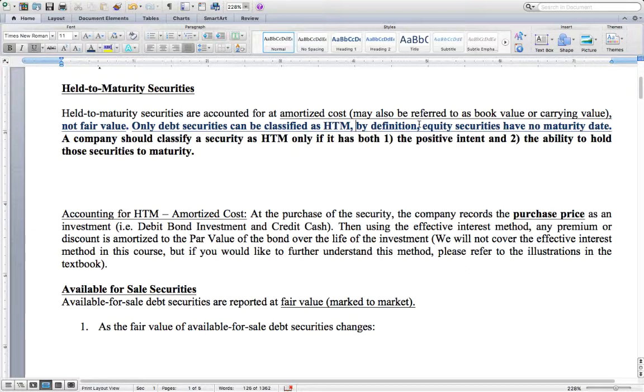So for debt and equity securities, they could have available for sale or trading. However, held to maturity is only classified under debt securities. And as previously mentioned, the company must be able to do both, show positive intent and the ability to hold these securities to maturity.